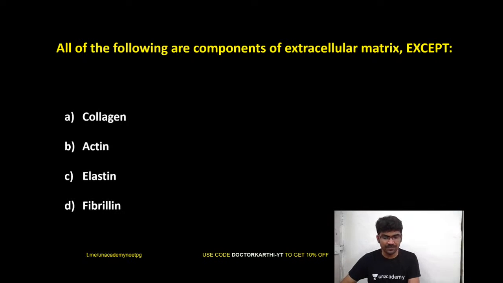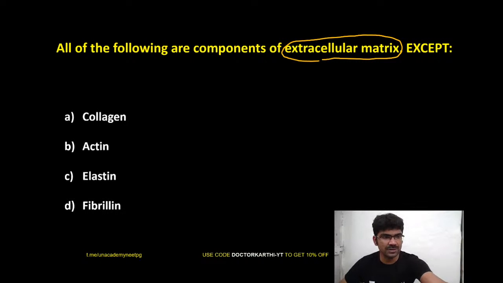So let's begin with today's questions. The first question is this: all of the following are components of extracellular matrix except. Tell me. For that, you should first understand what is extracellular matrix. If you know what is extracellular matrix, you will be able to answer the question correctly.